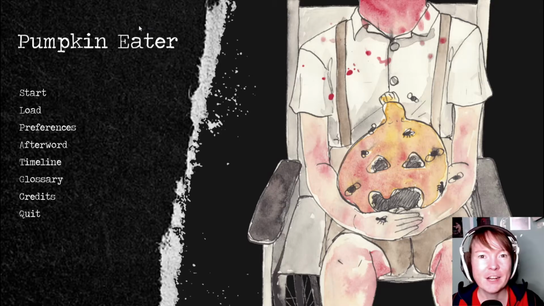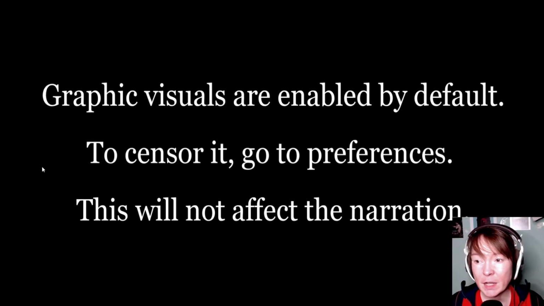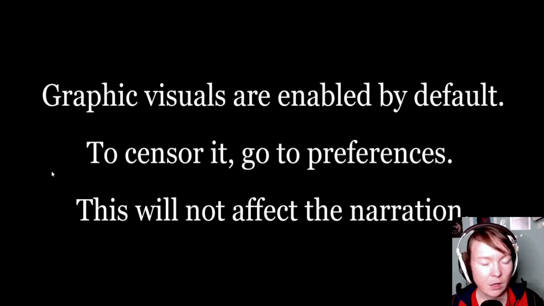Oh, the flies already. I love it. And here you see already the style. Graphic visuals are enabled by default. To censor it, go to preferences. This will not affect the narration. I want it all. Well, let's see how much I will regret that.